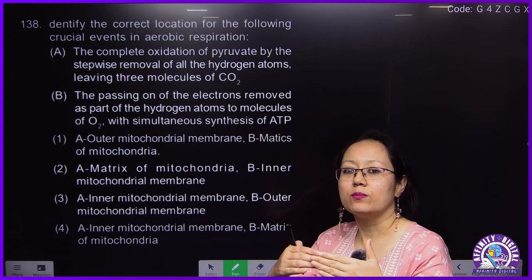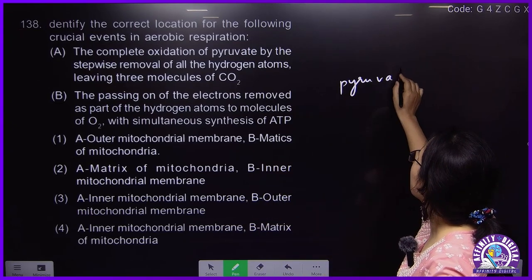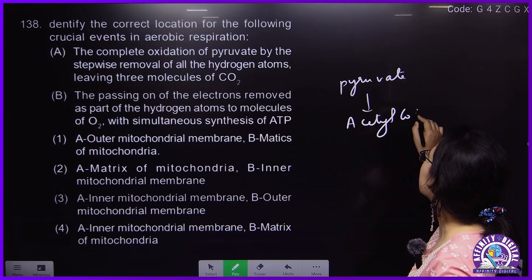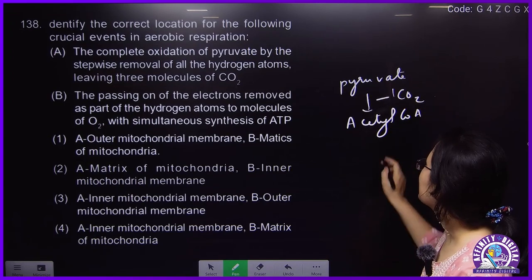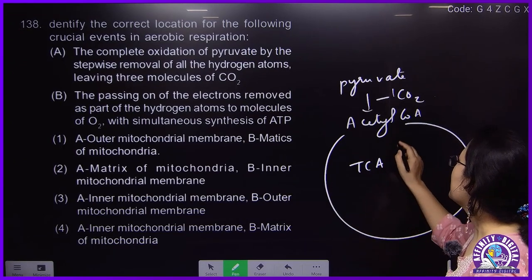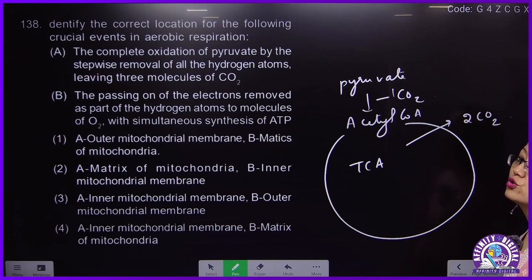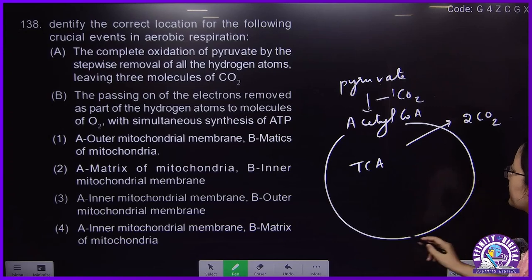Pyruvate forms acetyl coenzyme A. This is the linking reaction. Here, how many carbon dioxide molecules are released? 1 carbon dioxide. Acetyl coenzyme A will perform what? Krebs cycle. And from it, how many carbon dioxide molecules will be released? 2 molecules of carbon dioxide. Linking reaction, then Krebs cycle.